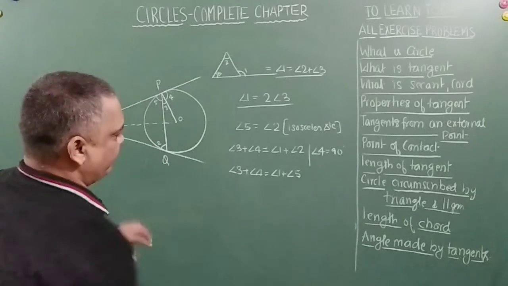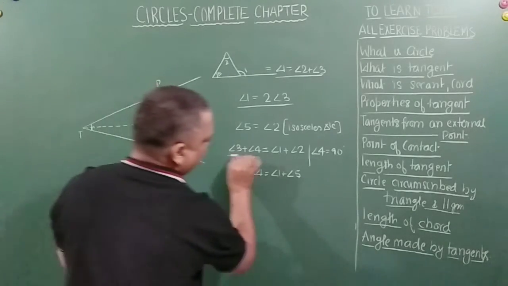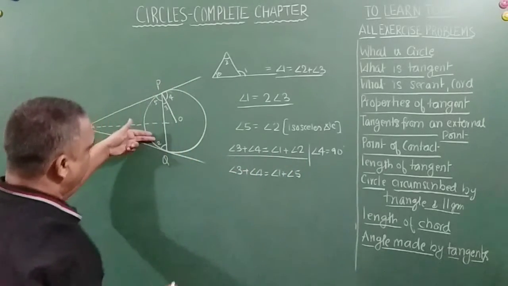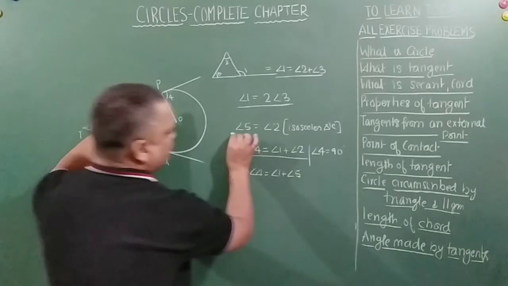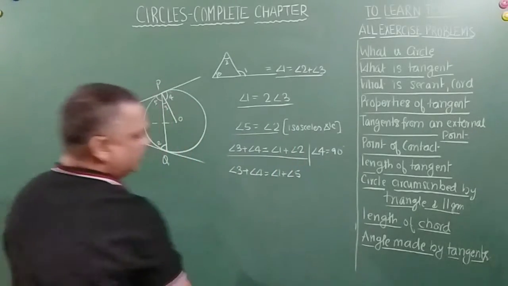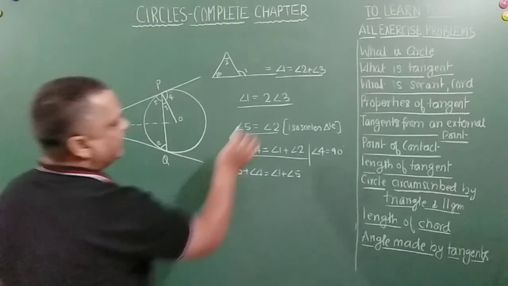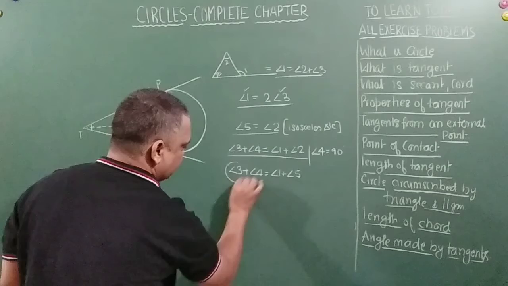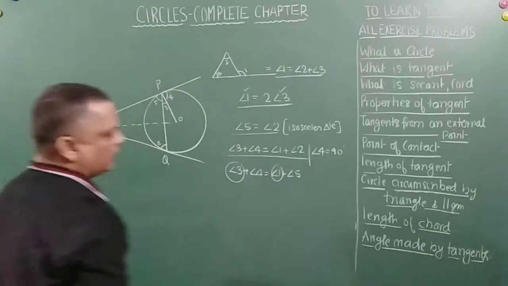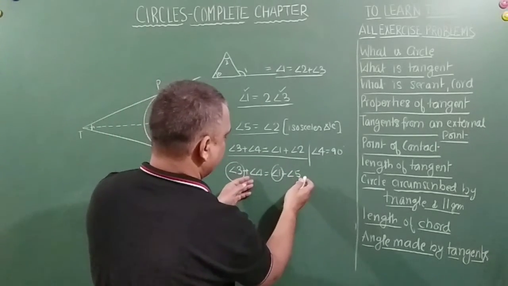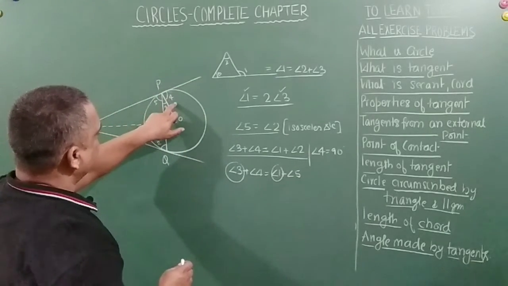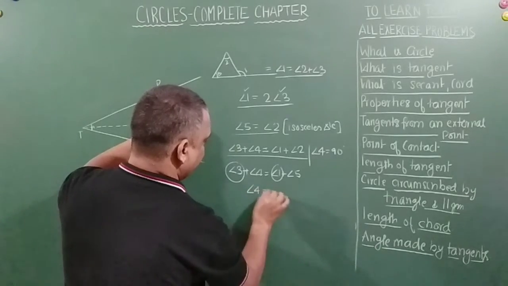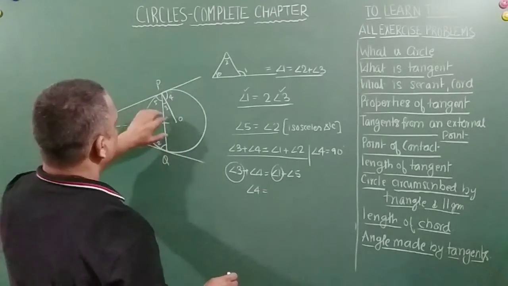See this statement you are able to see here. Angle 3 plus 4 is equal to angle 1 plus angle 2, but angle 2 is equal to angle 5 from here, right? I have replaced it here. Now I need to retain angle 1 and angle 3 to prove it, so I will circle angle 1 and angle 3. Now angle 4 and 5 are left, right? So angle 4 is 90 degrees.